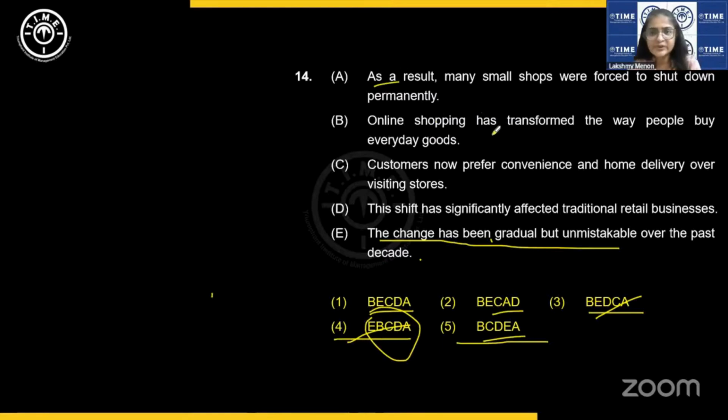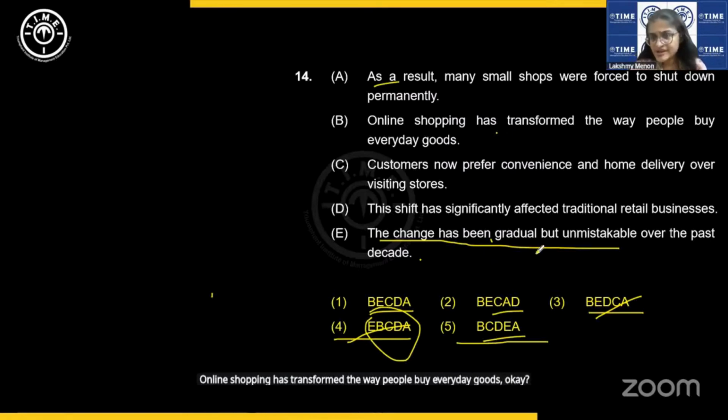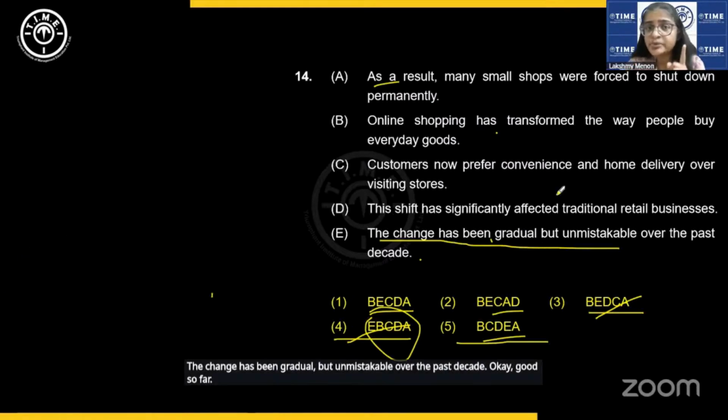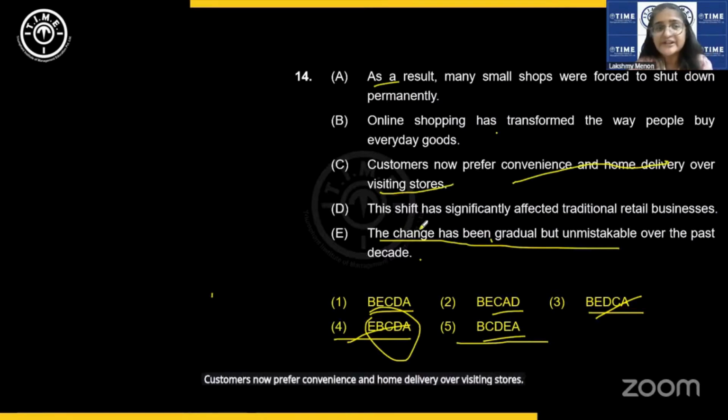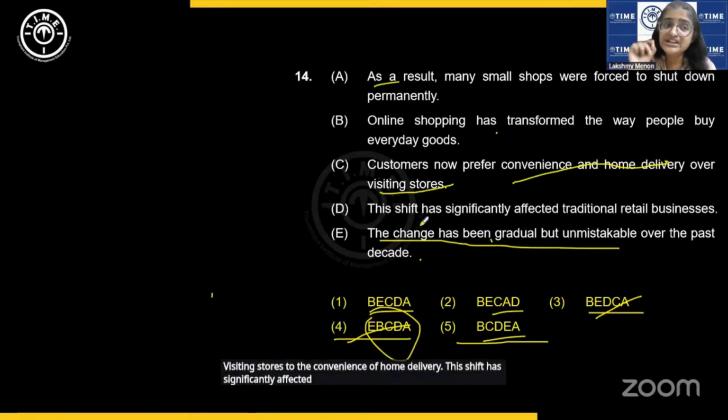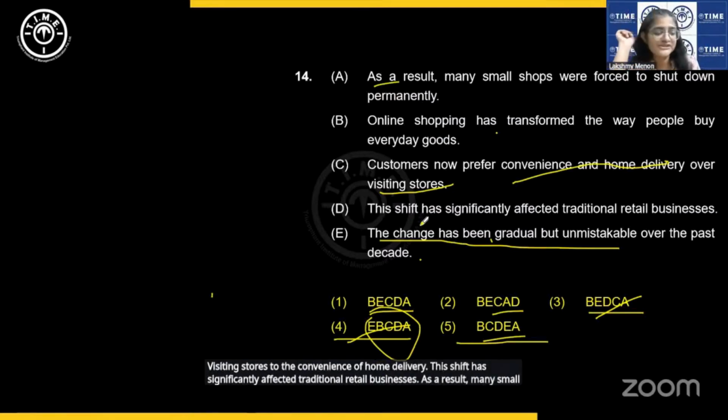Online shopping has transformed the way people buy everyday goods. Okay. The change has been gradual but unmistakable over the past decade. Okay, good so far. Customers now prefer convenience and home delivery over visiting stores. This shift, the shift from visiting stores to the convenience of home delivery. This shift has significantly affected traditional retail businesses. As a result, many small shops were forced to shut down.